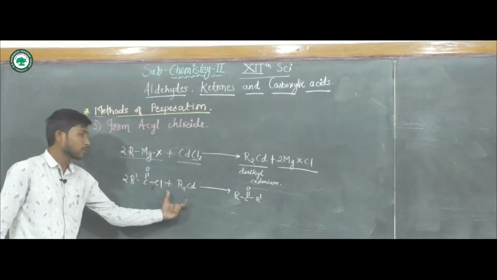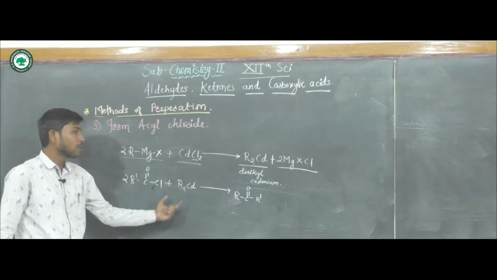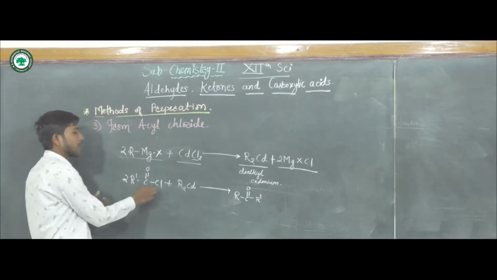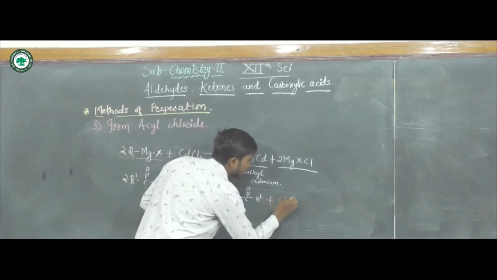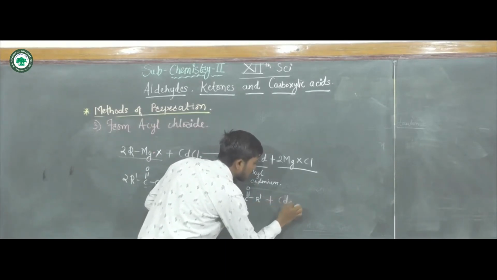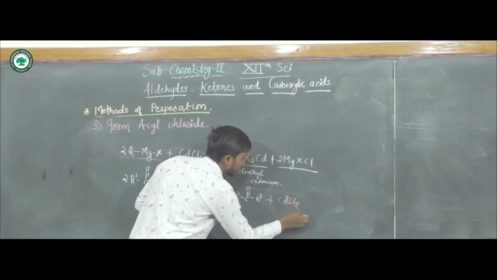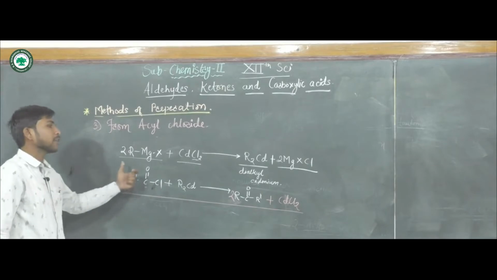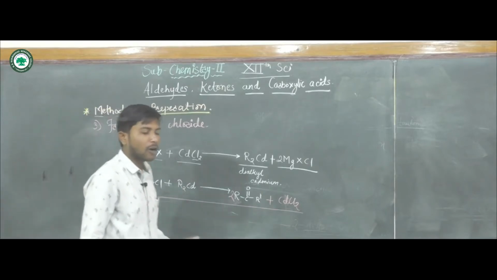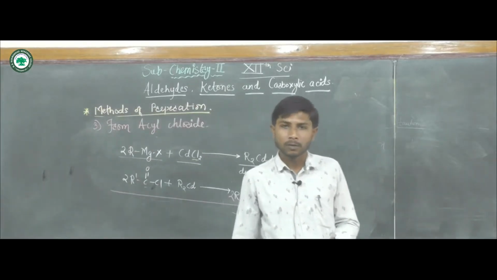One of the alkyl groups from cadmium goes to the carbonyl carbon, and cadmium chloride is given out.